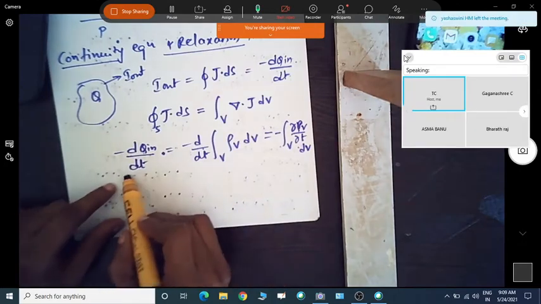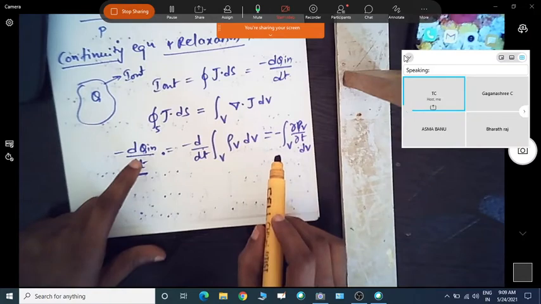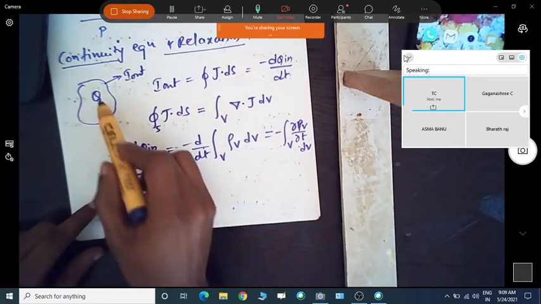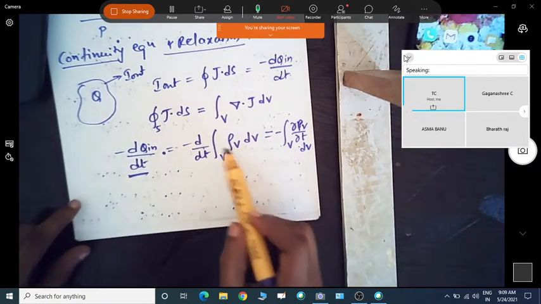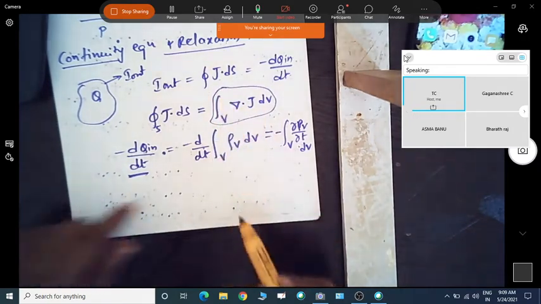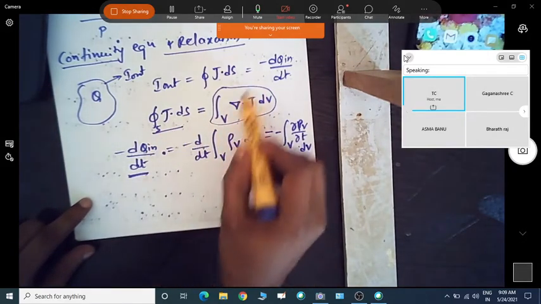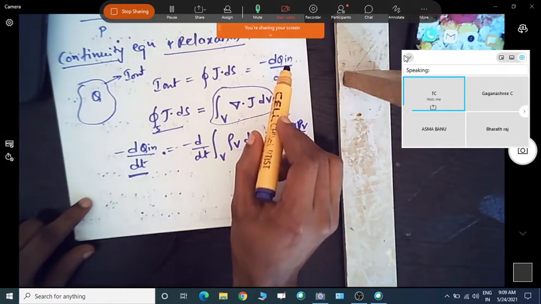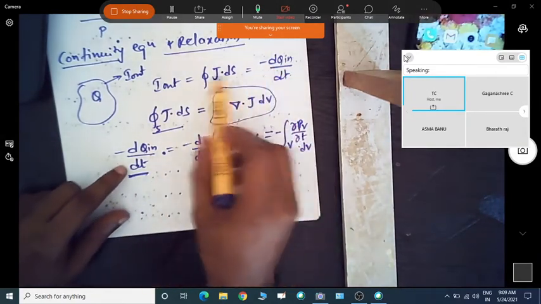Now we know the rate of change of the charge decaying from the volume will be equal to this. We can compare this equation with the volume integral of del dot J into dv, since both are equal.